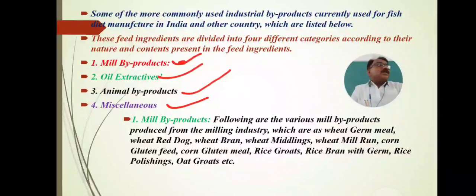Meal byproducts are the various byproducts produced from the mills or the food processing industry. These meal byproducts are: wheat germ meal, wheat red dog, wheat bran, wheat middlings, wheat mill run, corn gluten feed, corn gluten meal, rice groats, rice bran with germ, rice polishing, and oat groats. All these are the meal byproducts.